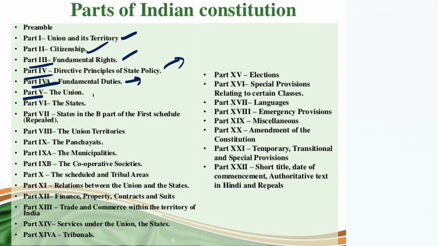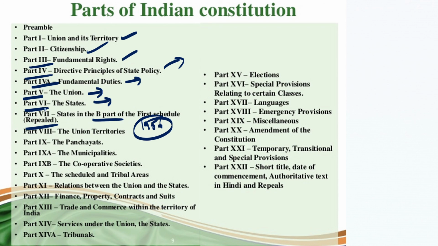And part 7: part 7 used to deal with the princely states, the states in the B part of the first schedule, which dealt with the kings and princely states. Since these princely states and kings are no longer in existence, this part was repealed. It was deleted in 1956 by the 7th Amendment Act. So you need not remember this part.